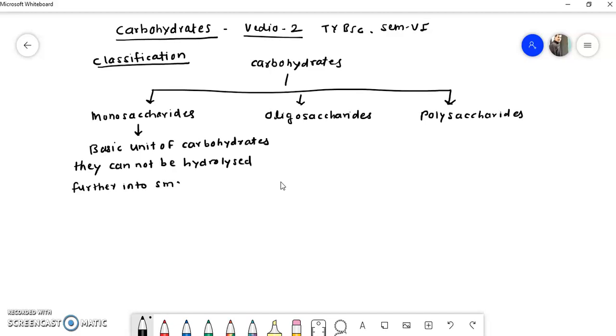So we can say this is the basic unit of carbohydrate, monosaccharide.